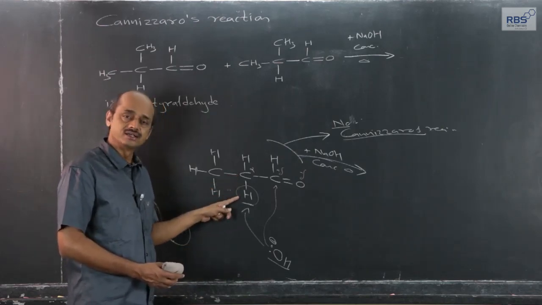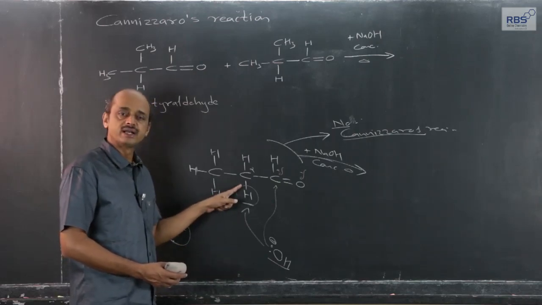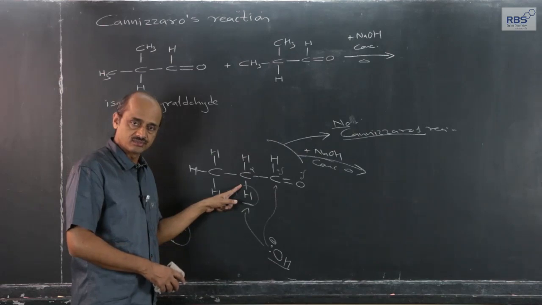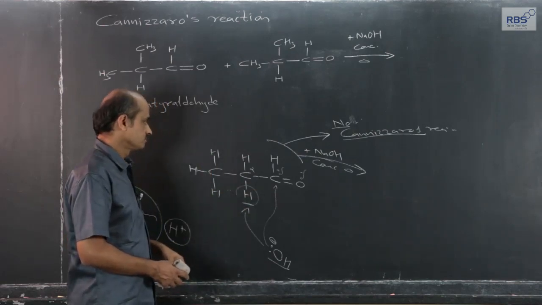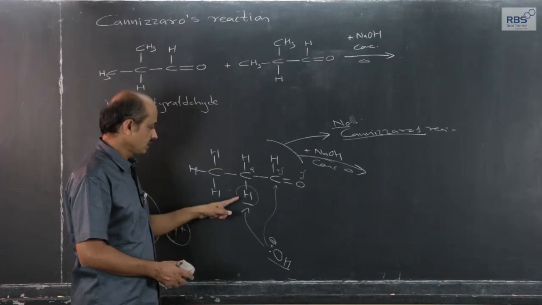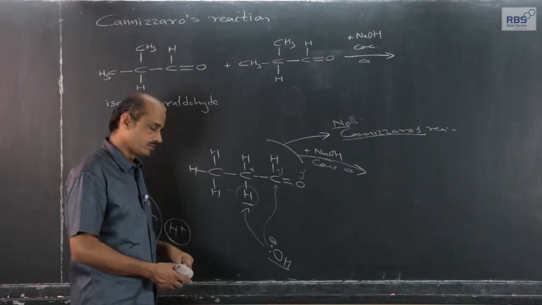That is why we call it acidic, to remove it in the form of free H plus ions, and it will get converted into carbanion. The mechanism I have discussed in my earlier lecture, and the further things will take place. So, alpha hydrogen atom should be absent for Cannizzaro, and for aldol alpha hydrogen should be present.